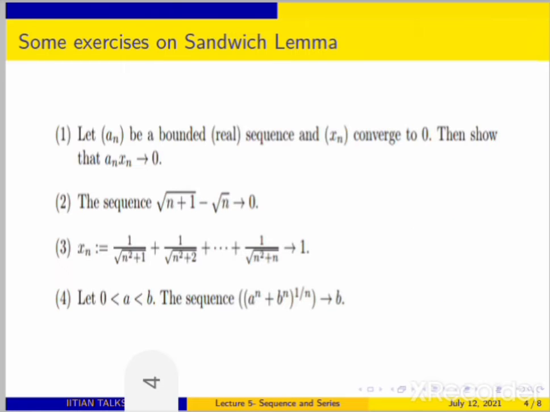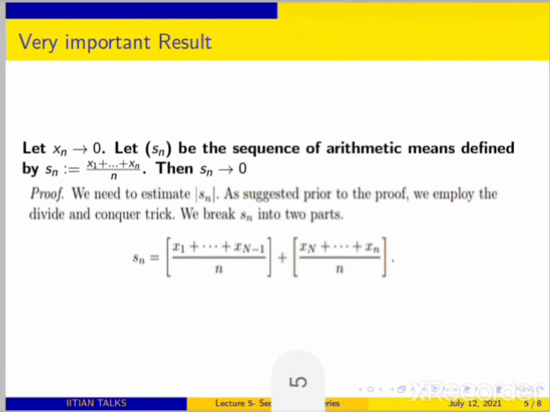Okay, so let's move on to a new result. I will discuss two more important results which are very useful in any examination, and proofs of them will be asked, and they are used in MCQs many times. So the first one says that if your xn converges to 0, then if you consider the arithmetic mean of your sequence xn, that arithmetic mean also converges to 0, right?